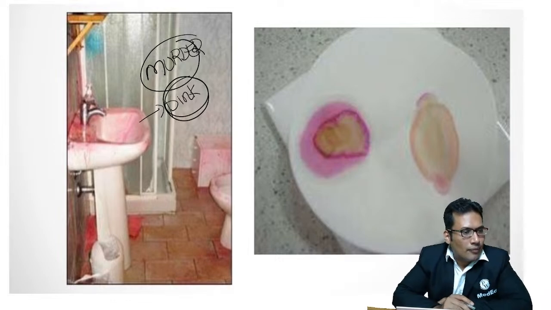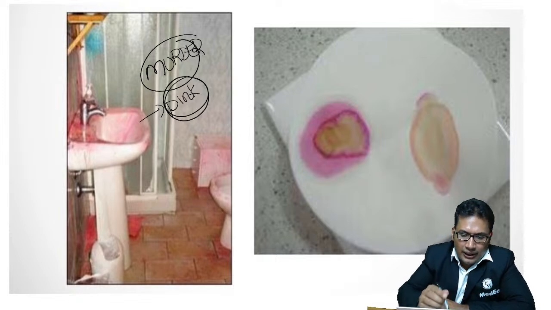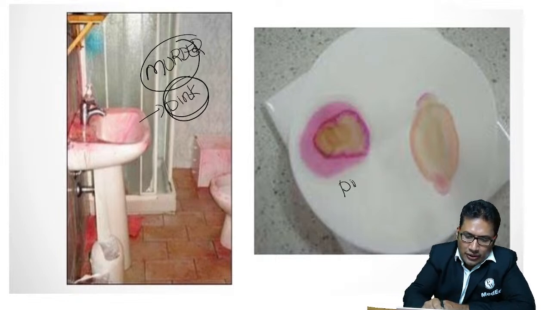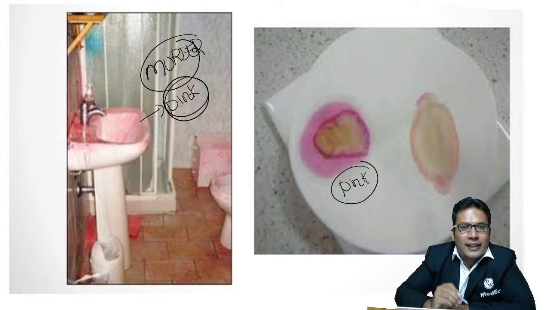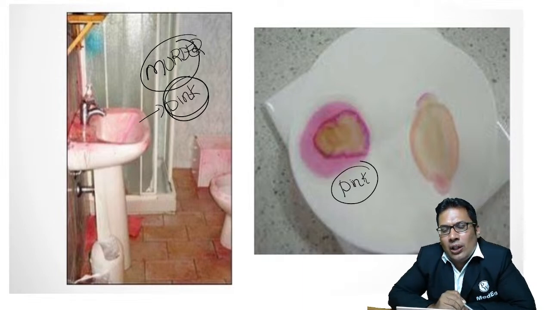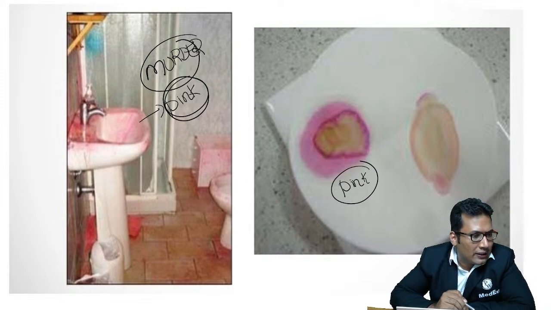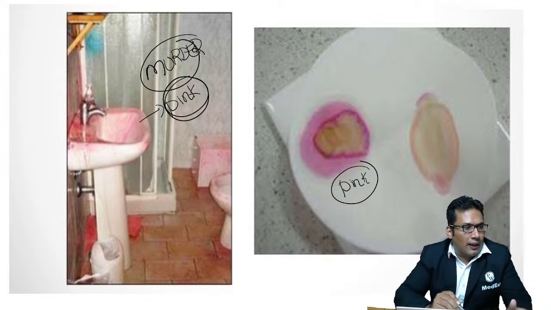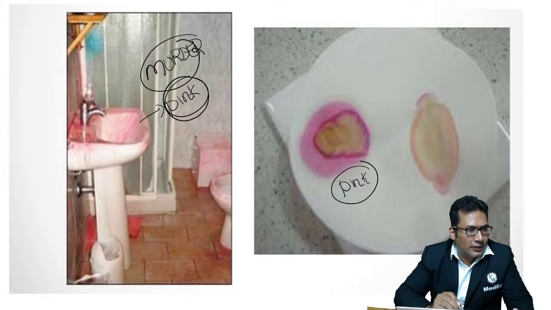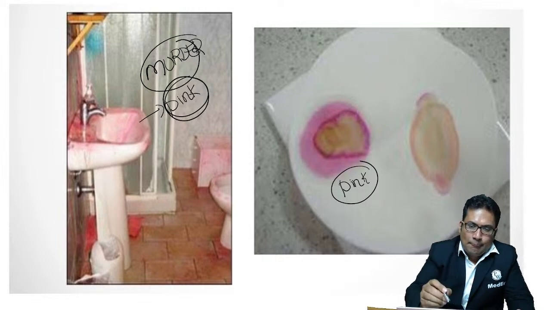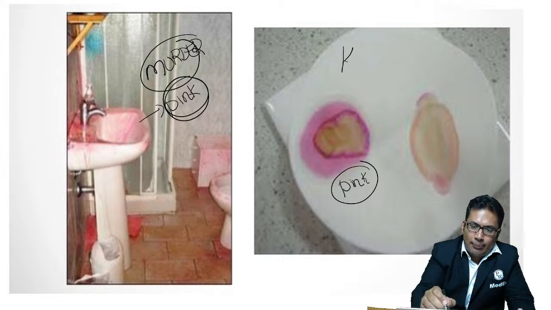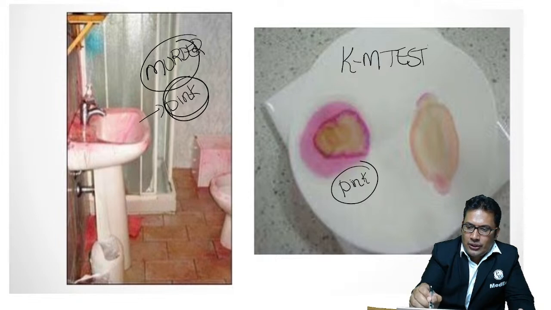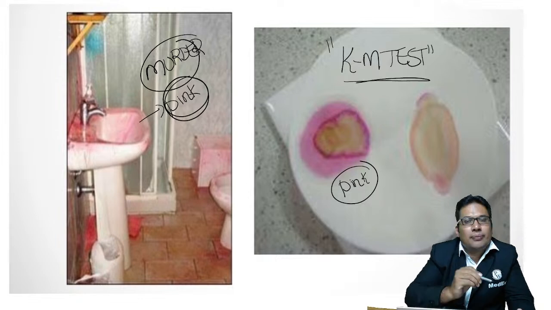You can see the pink color. On applying some solution, we got pink color of the reagent. What is that known as? Vishal, Devanath, come on. So this is the KM test, also known as phenolphthalein test.